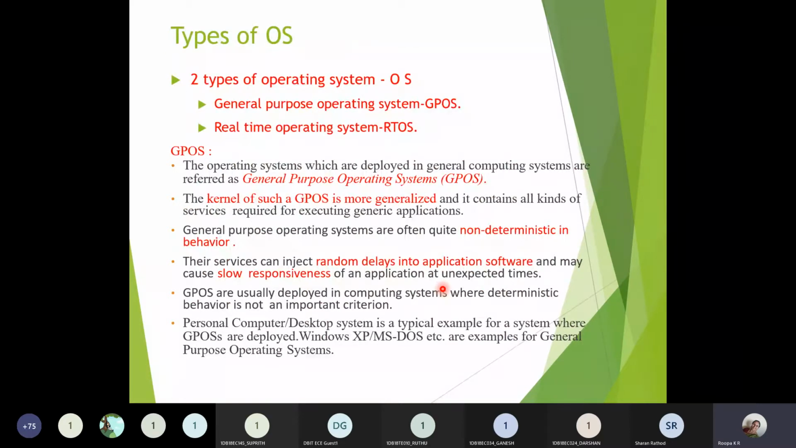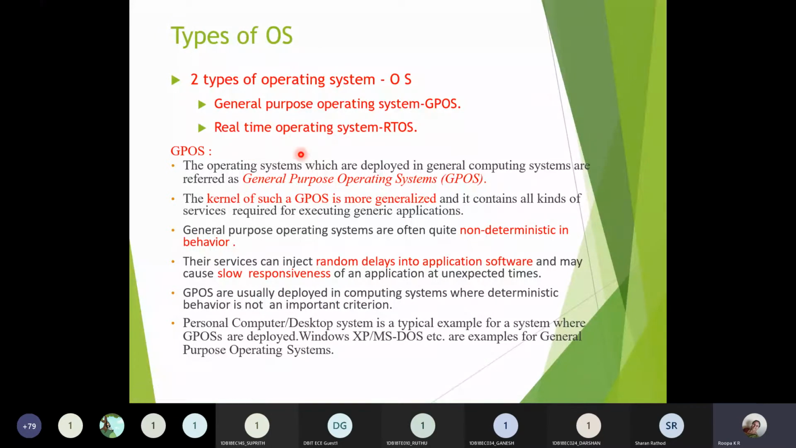This operating system can be built in two different ways, microkernel or monolithic kernel. But there are two different types of operating system which are built according to this microkernel or monolithic kernel. Those two types of operating system are general purpose operating system and real time operating system.